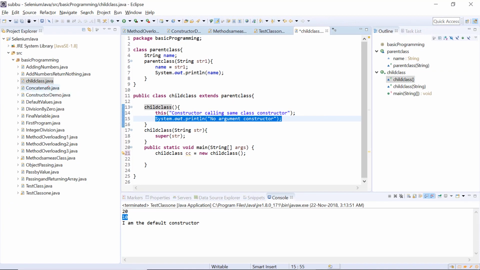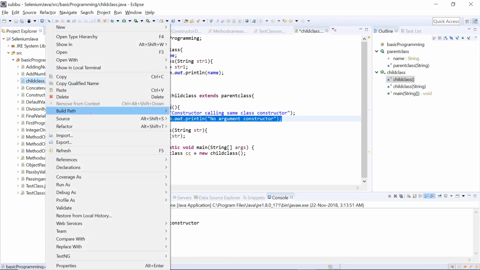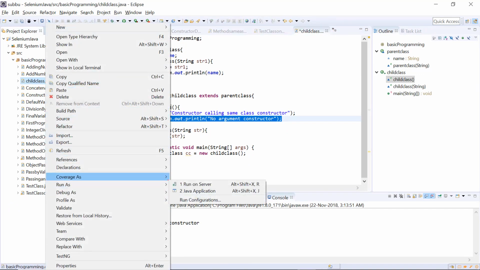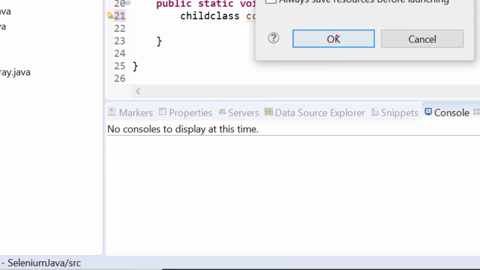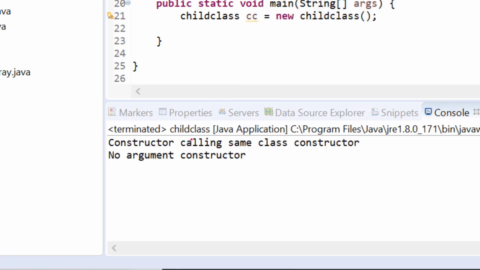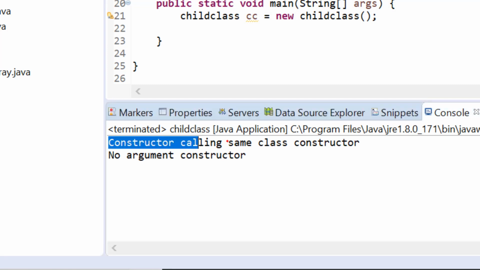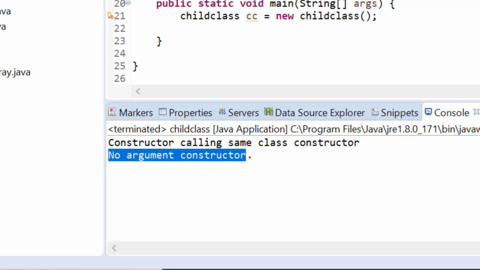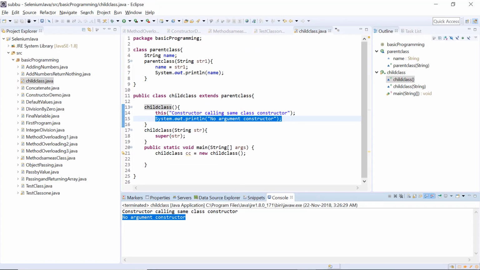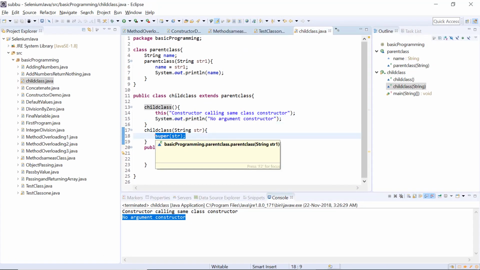Let us run this one. Run as Java application, save. Okay, see, the first one is constructor calling same class constructor, the second one is no argument constructor. So this is how we use the super keyword to call the constructors of the parent class.